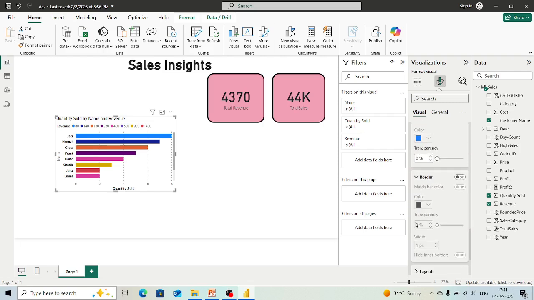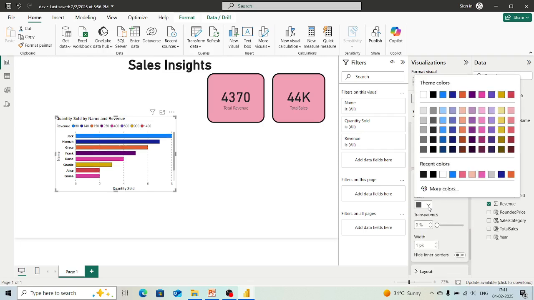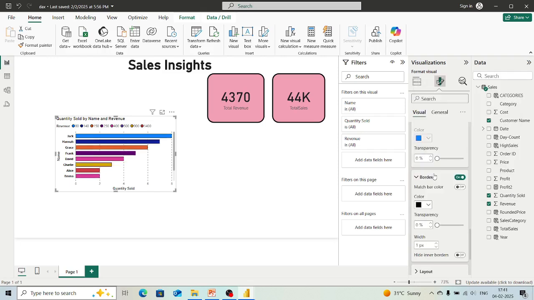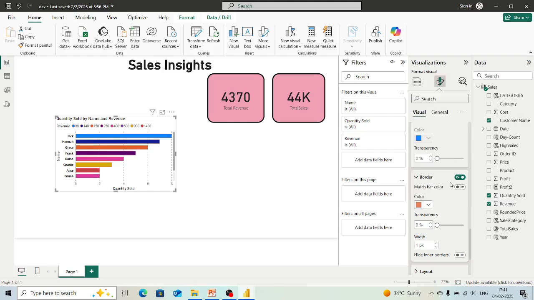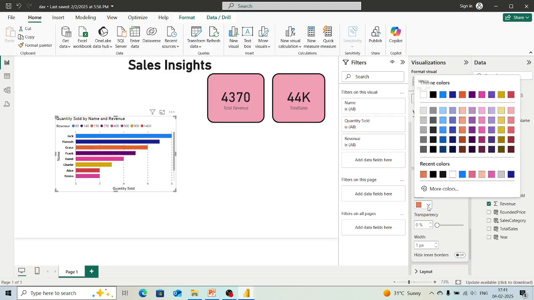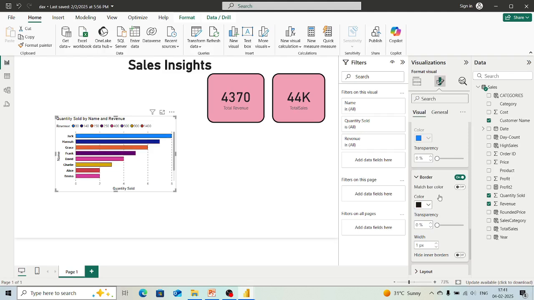So if I want to see the border color of those bars, I can see it from here, or if I want to change it, I can also change it from here. Whatever color I want, I can give it from here. Let's keep black only.